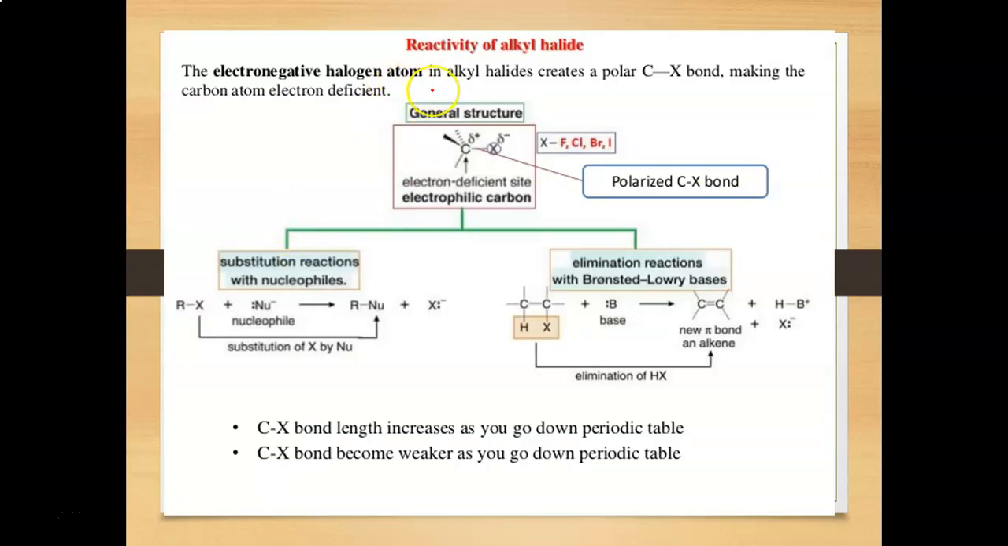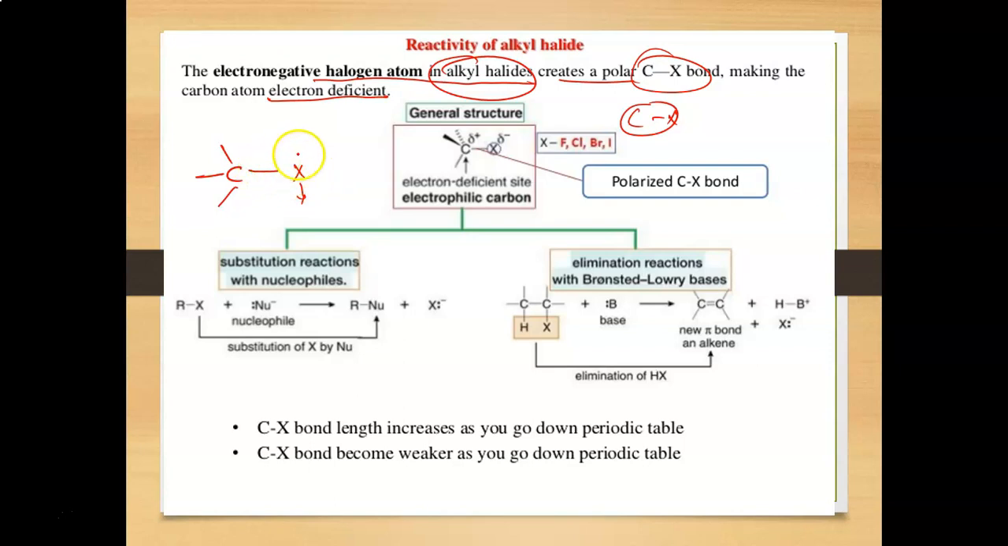So the reactivity of alkyl halides: the electronegative halogen atom in alkyl halides creates a very polar carbon-halogen bond, making the carbon atom electron deficient. As I have already told you, carbon is somewhat electropositive compared to the halogen, and the halogen is an electronegative species, so it will create a partial negative charge on the halogen and a partial positive charge on the carbon. So the carbon here is a very electron deficient species.